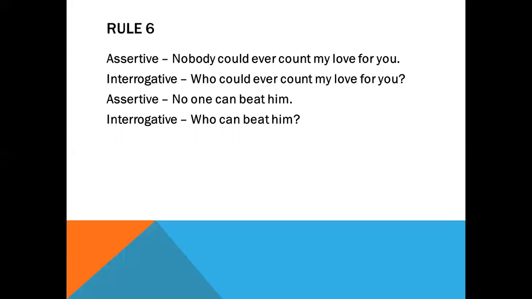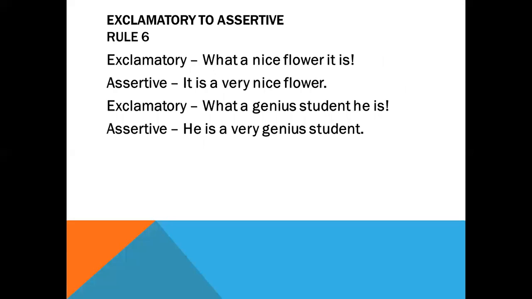Or you can also write down, is there anyone who can beat him? So that is there anyone who can beat him will be the complex sentence, and this one, who can beat him, is the simple sentence. You all know that, dear cadets.